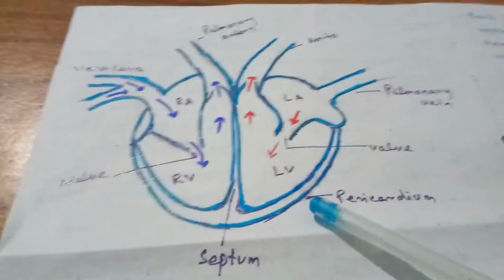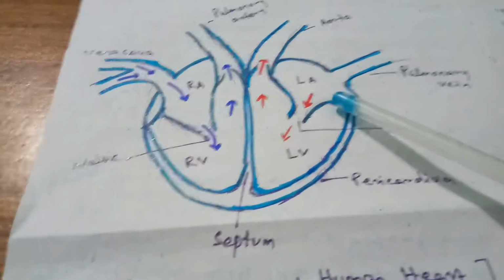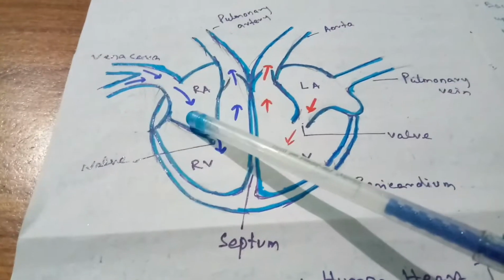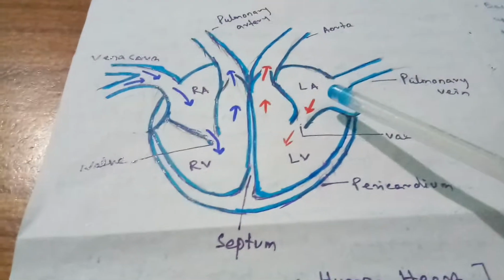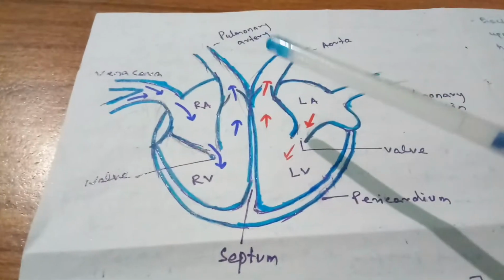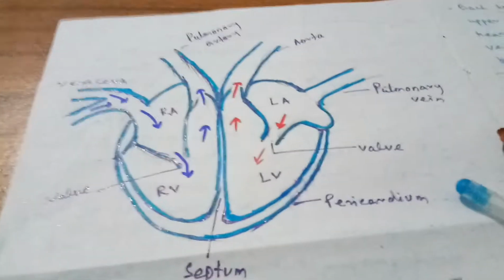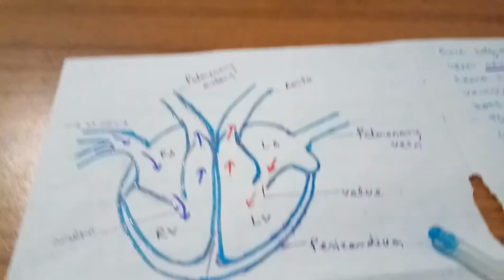Students, in each circulation, blood enters the heart twice and leaves the heart twice. Through the vena cava and through the pulmonary vein the blood enters, and through the pulmonary artery and through the aorta the blood leaves. That is why human circulation is often said to be double circulation. Students, let us understand some more functions of the heart.